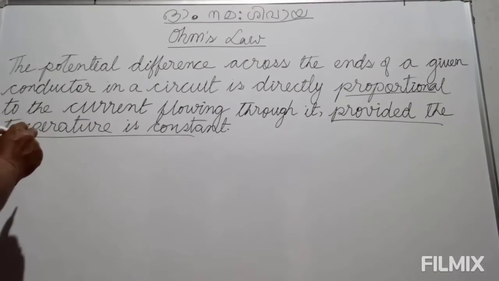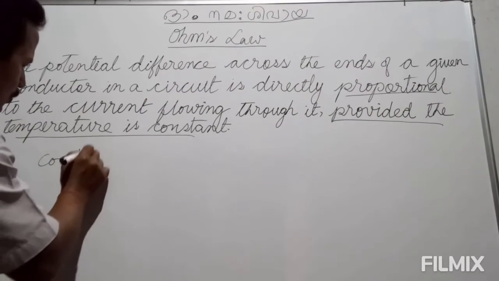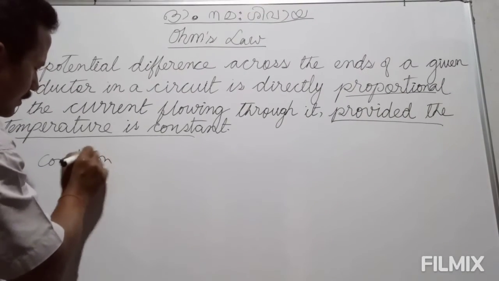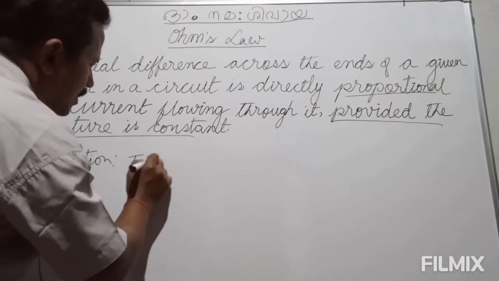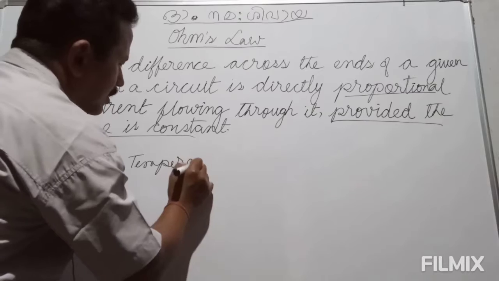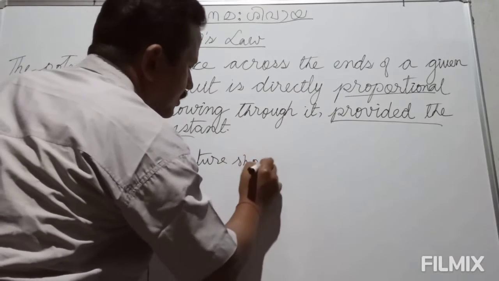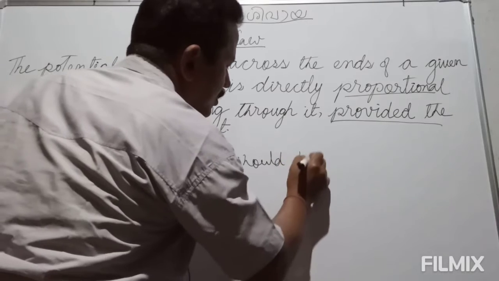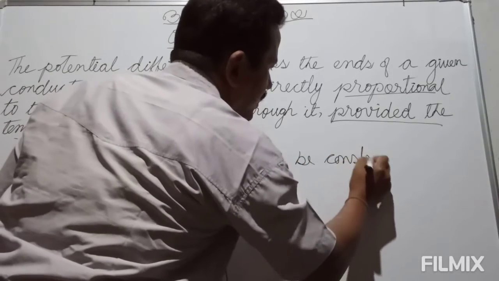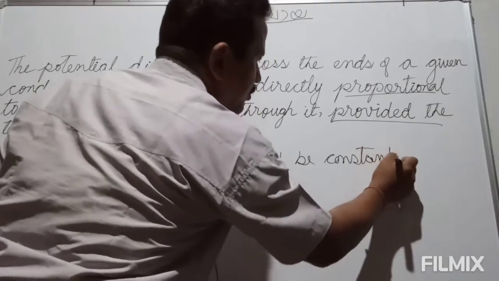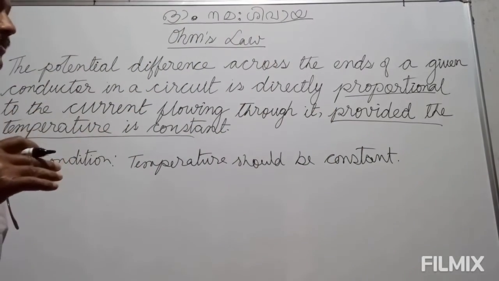One condition is given here, and that condition is temperature should be constant. Here constant means fixed. Constant means temperature should remain as it is. It's a given temperature.